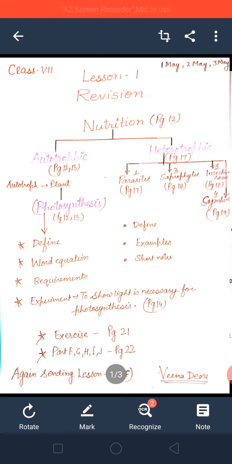And carbon dioxide, beta. On the leaf, green plants take in carbon dioxide from the air through tiny pores called stomata. Stomata are present mostly on the lower surface of the leaves. Pay attention, beta: stomata are present only on the lower surface of the leaves.